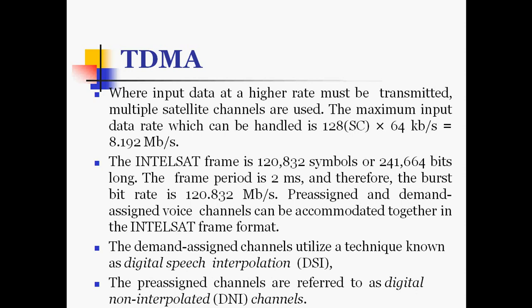Symbols per satellite channel is equal to 8.192 Mbps. The Intelsat frame is 12,832 symbols, or it is 2,41,664 bits long. The frame period is 2 milliseconds, and therefore the burst bit rate is 120.832 Mbps.